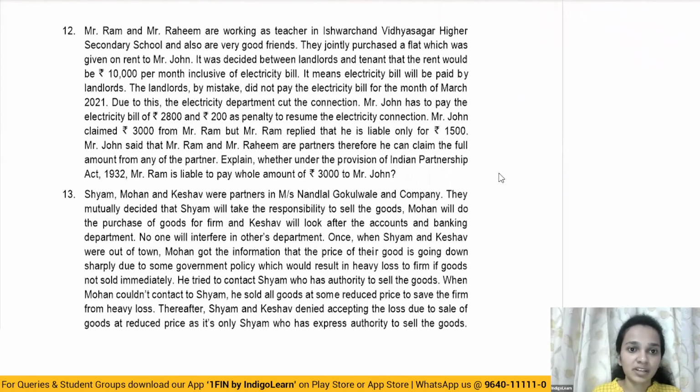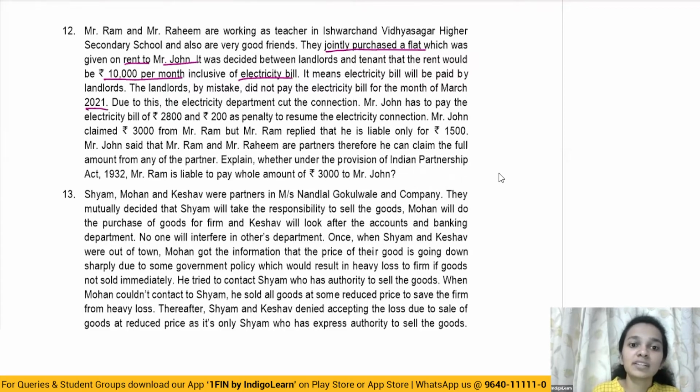Mr. Ram and Mr. Rahim are working as teacher in Ishwar Chand Vidyasagar Higher Secondary School and are also very good friends. They jointly purchased a flat which was given on rent to Mr. John. It was decided between landlords and tenant that the rent would be 10,000 per month, inclusive of electricity bill. Means electricity bill will be paid by the landlords. The landlords by mistake did not pay the electricity bill for the month of March 21.